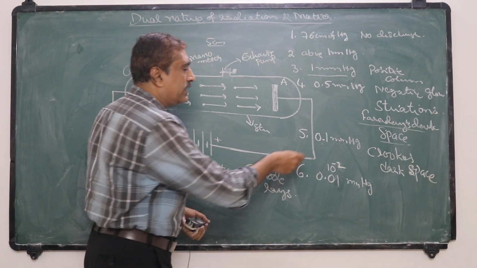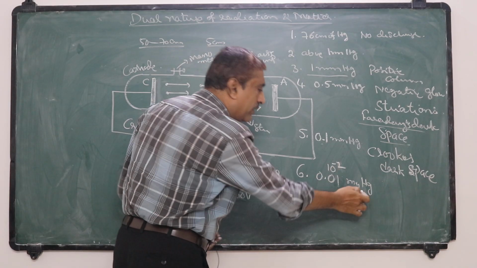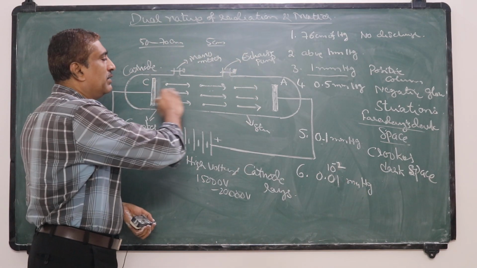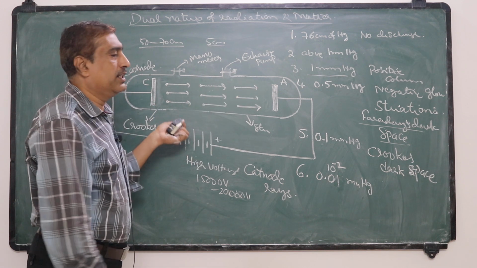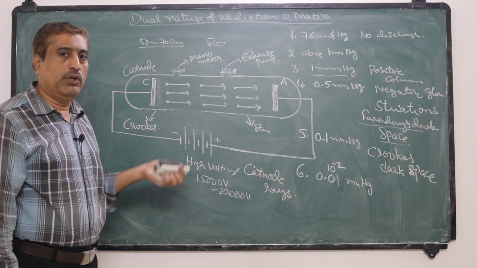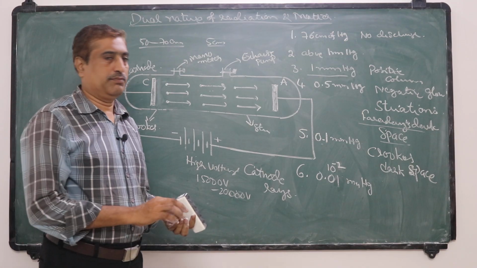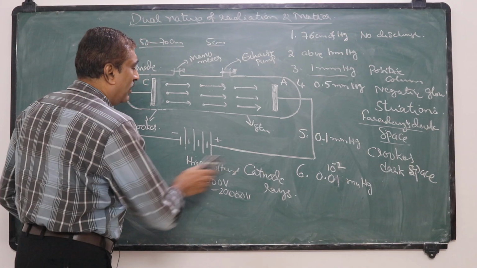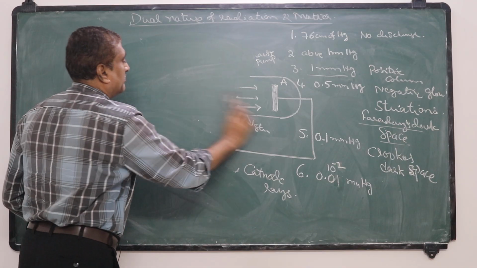When the pressure is reduced from 0.1 to 0.01 mm of mercury, an invisible radiation flows from cathode to anode. These rays are called cathode rays, and they are negatively charged, now called electrons. Now we discuss the properties of these cathode rays.